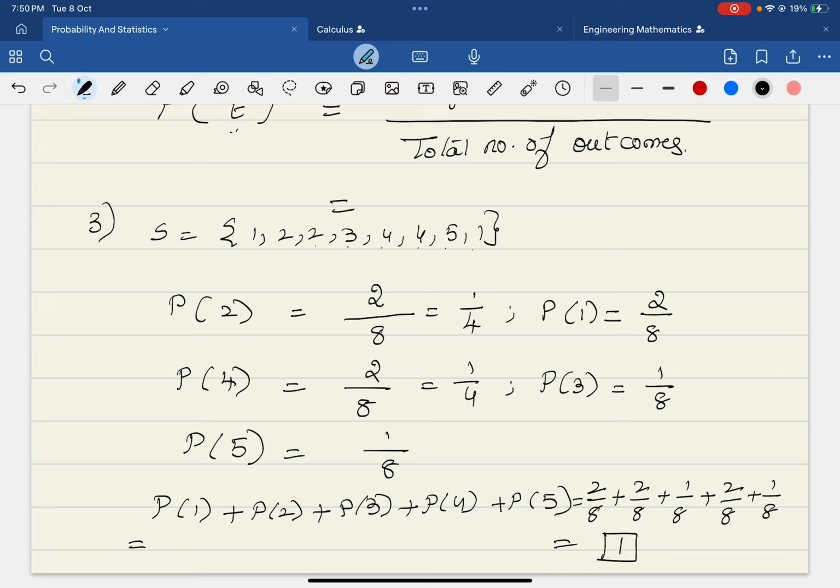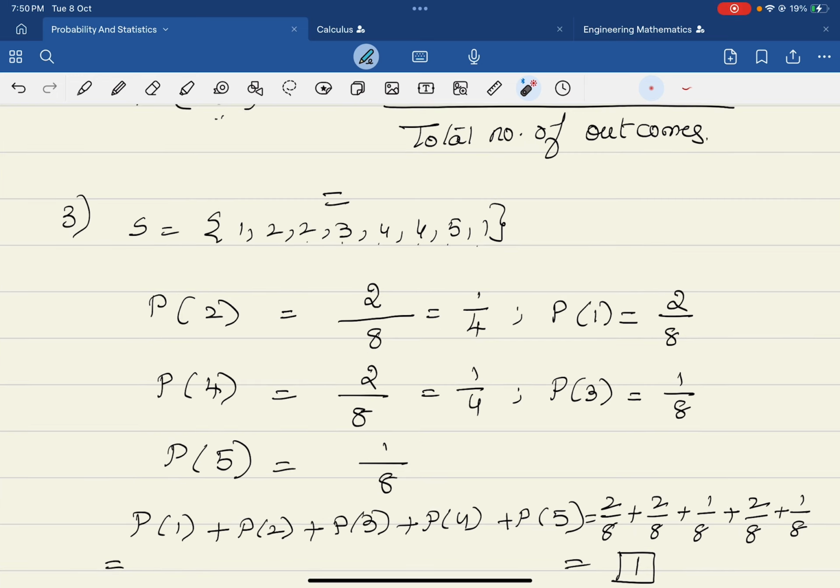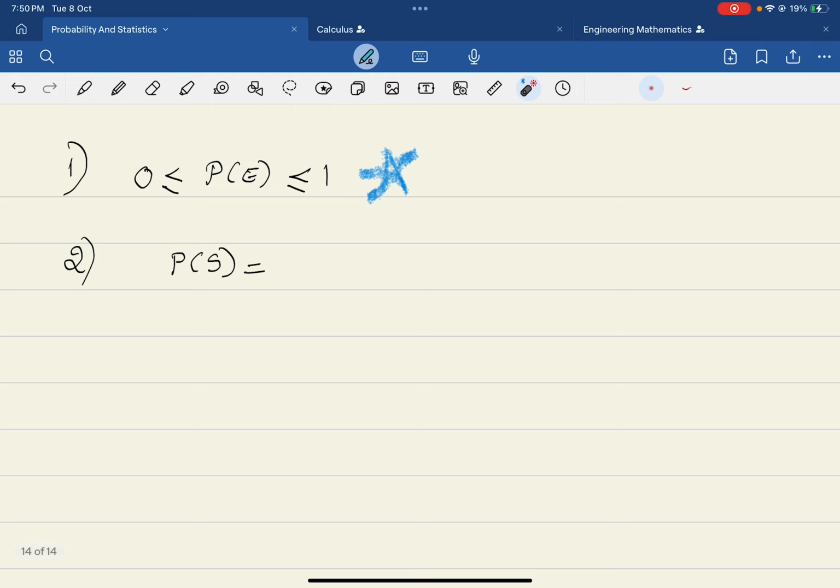Exactly. Understood? You take any random experiment and add all the possible outcomes like this, then definitely when you add them, it should be equal to 1. So that is another important axiom of probability, that the probability of the sample space is always equal to 1. That is another important concept.